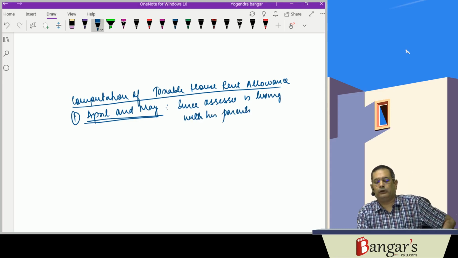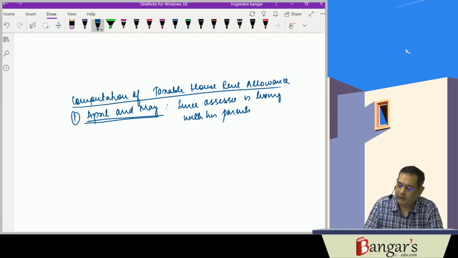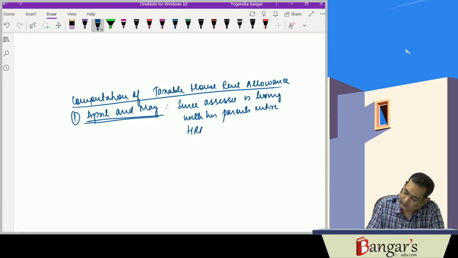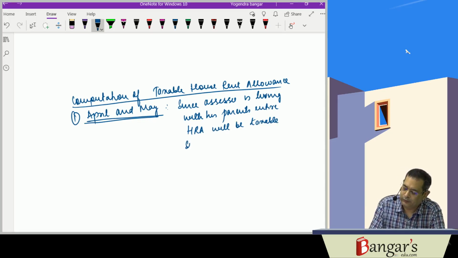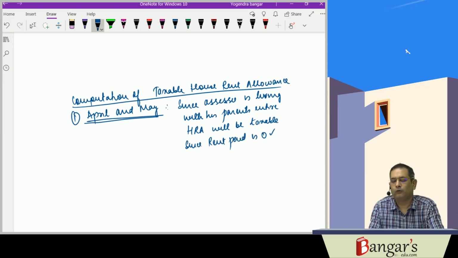When the assessee is living with his parents, the entire HRA will be taxable. Why will the entire HRA be taxable? Since rent paid is zero. We haven't paid any rent. Therefore, whatever HRA is received by us will be fully taxable.